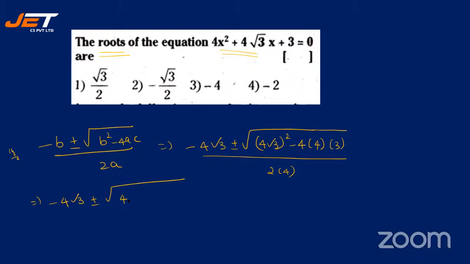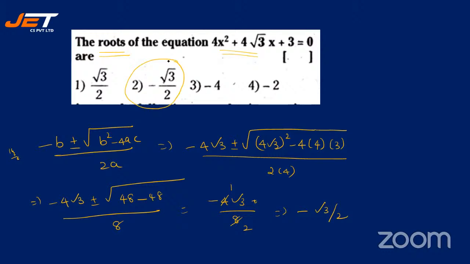1648. Okay. Minus 4 fours are 16 into 3, 48, by 2 fours are 8. So this will get cancelled, isn't it? 48 minus 48 is 0. So minus 4 root 3 by 8. So 4 will go in 4 one time, 4 will go in 8 two times. Which will give you minus root 3 by 2, which should be option 2 as the correct answer.